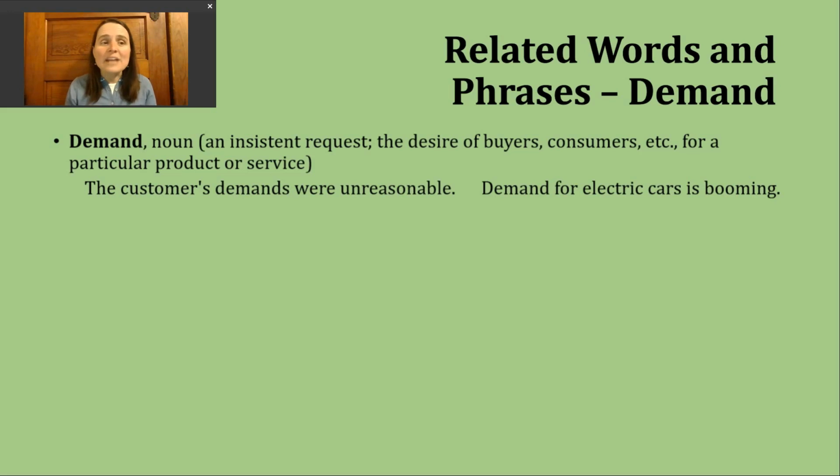Now, a second way you hear demand used is connected to the topic of economics. So it refers to the desire of buyers or consumers for a particular product or a service. Let's look at an example of this. Demand for electric cars is booming. Okay, so what this sentence is saying is many people want to buy this particular type of car. Okay, so it's talking about the desire to have this particular type of vehicle.